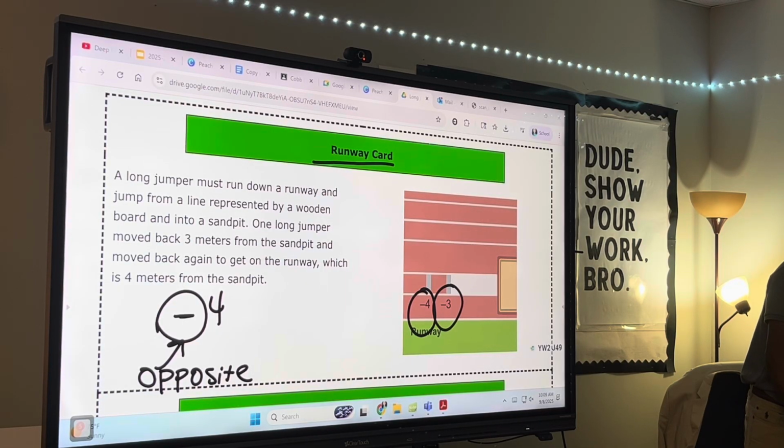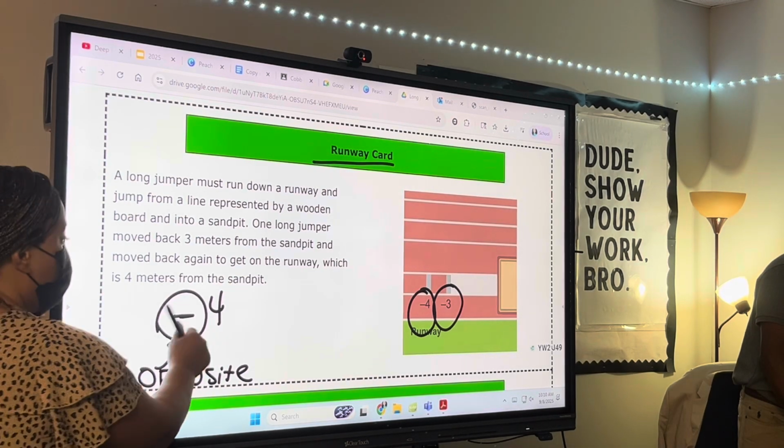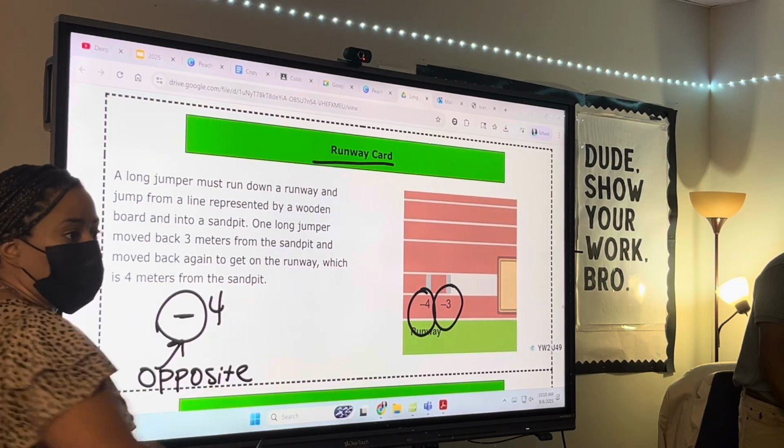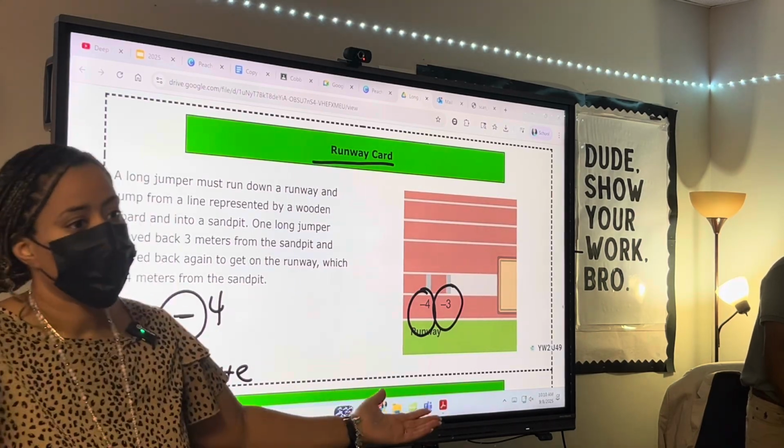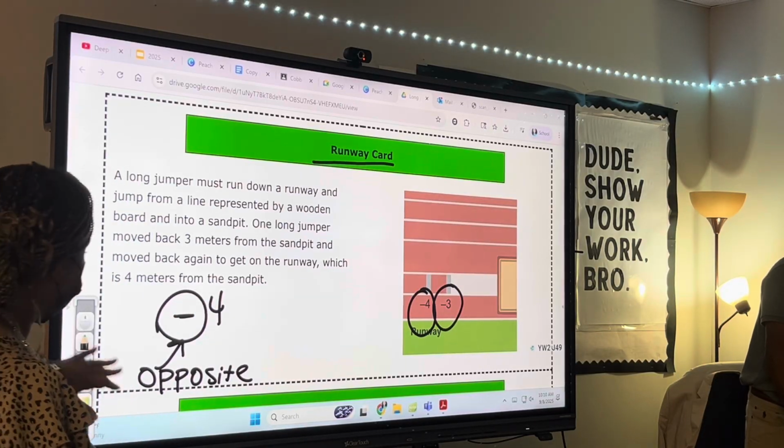Then draw an arrow to the negative symbol. This is also the same as the subtraction sign. That means opposite. This is the opposite of what number? The opposite of positive 4 is negative 4. Okay. Next card.